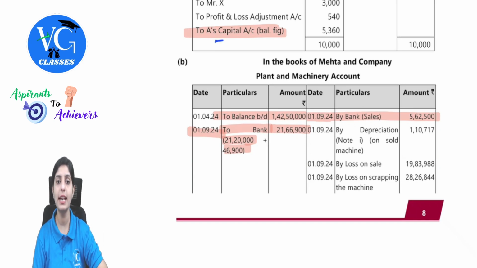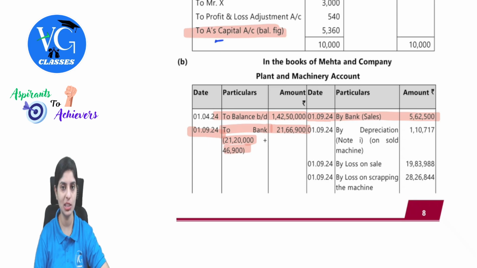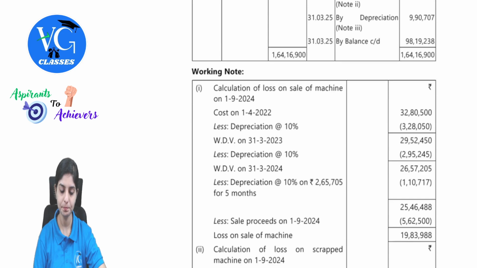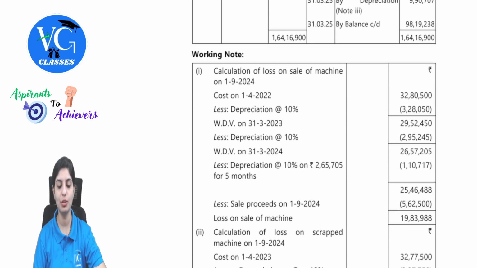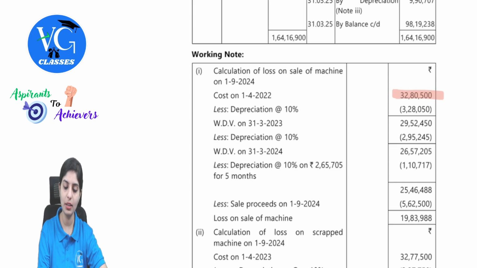Before we consider the sale, there needs to be depreciation on this part of the machinery. So we will do the working note for the same. See, calculation of loss on sale of machine. Cost as on 1st April 2022 is given. That was 32 lakh 80,500. Remember the method, which was written down value method. This was from 1st April 2022. So we want the value as on 1st September 2024.